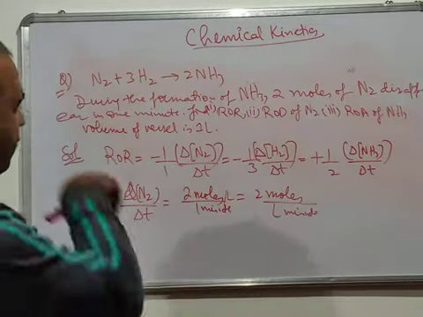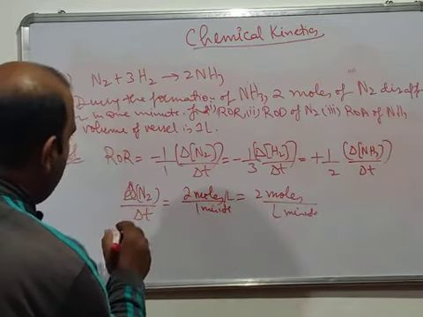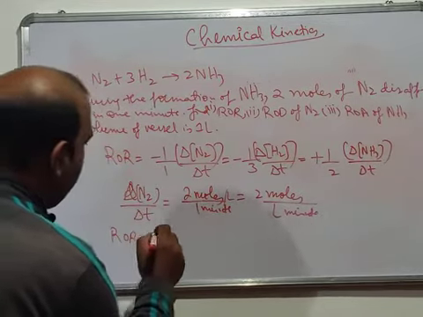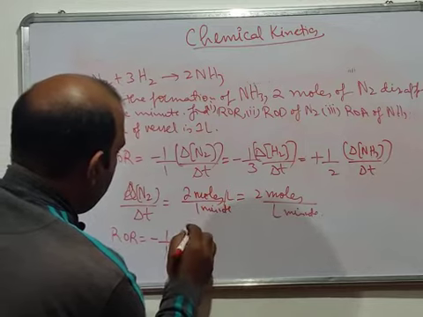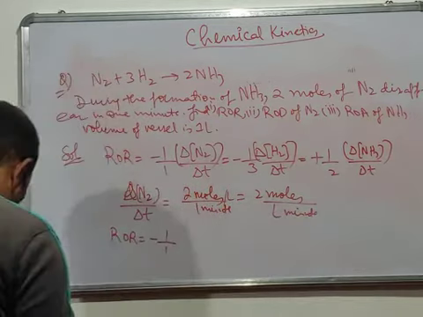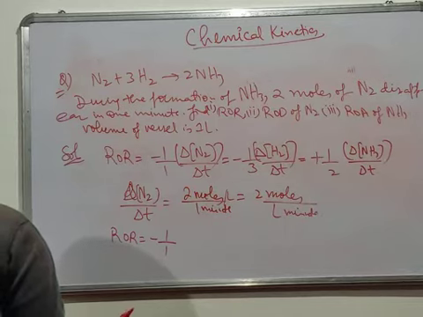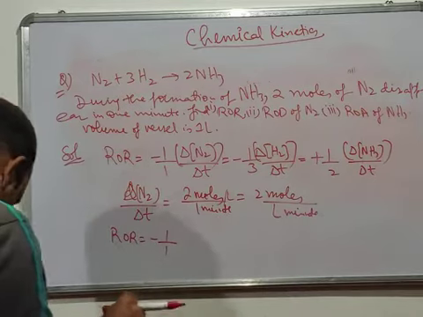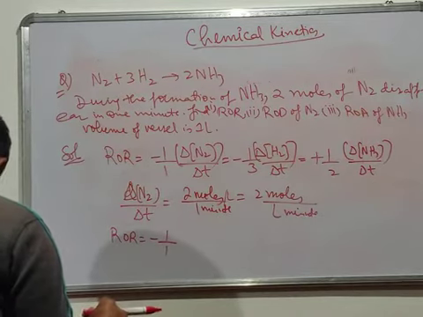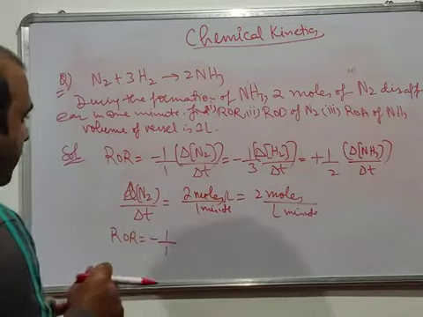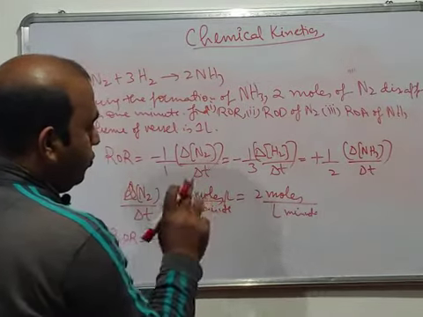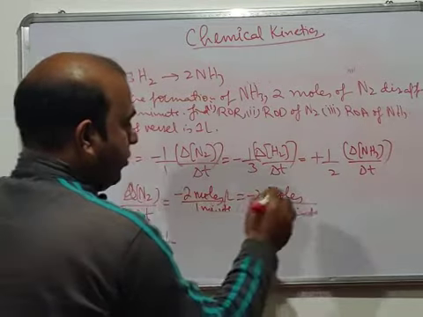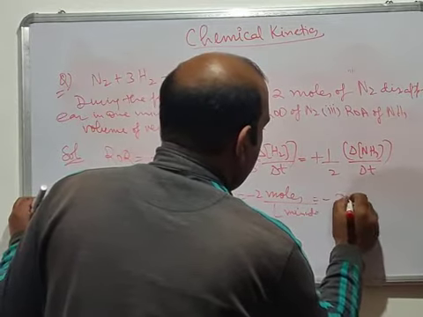Now we have to first find the rate of reaction. How can we find it? We have rate of reaction as minus 1 upon 1 del N2 by del T. Now del N2 by del T is 2 moles, so minus 2 divided by liter divided by minute, so it's minus 2 divided by 60.